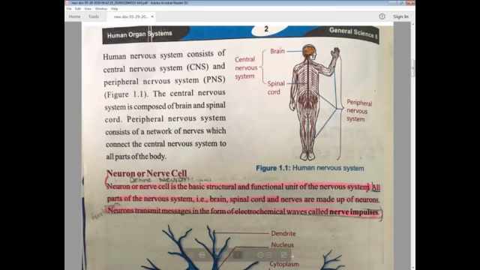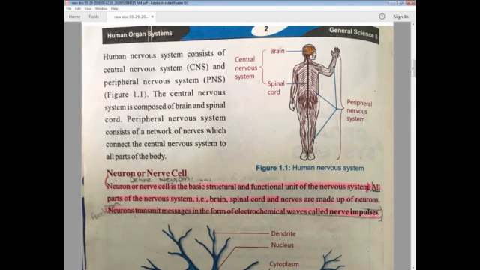You can see in the diagram, human nervous system basically consists of two different types. Number one is, you can see on the screen, central nervous system, which we can represent as CNS. And the other one is peripheral nervous system, which is known as PNS. Now in central nervous system, there are two important parts. Number one is brain and number two is spinal cord. These two things make our CNS.